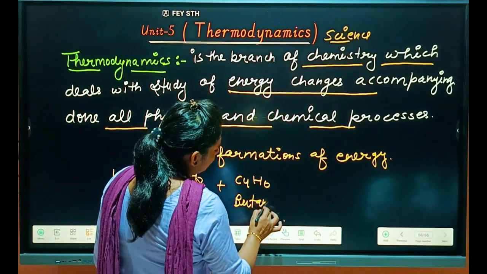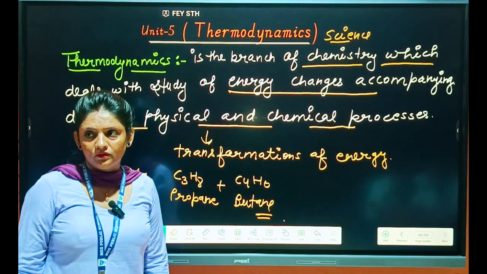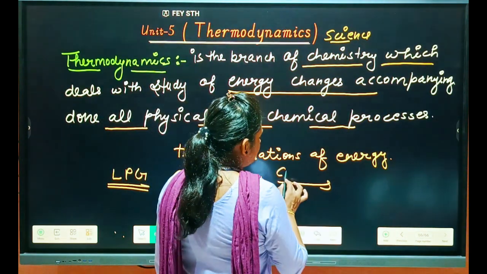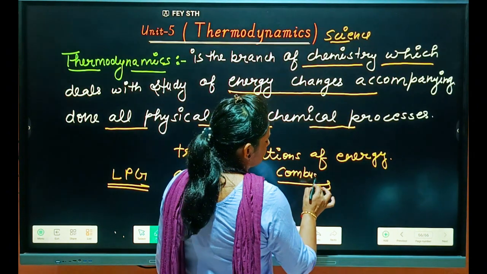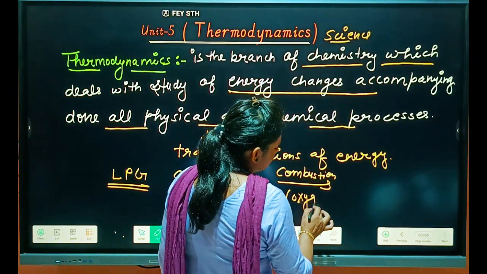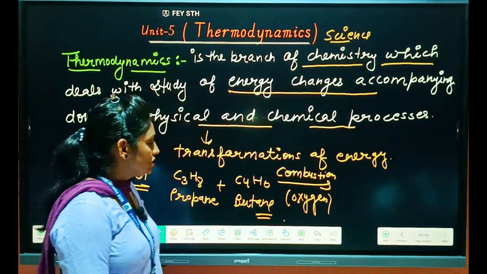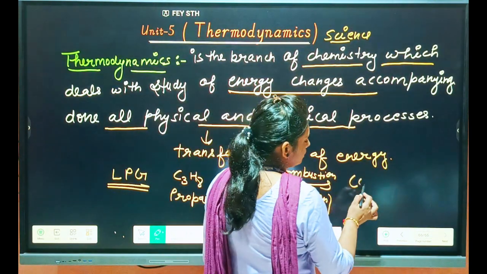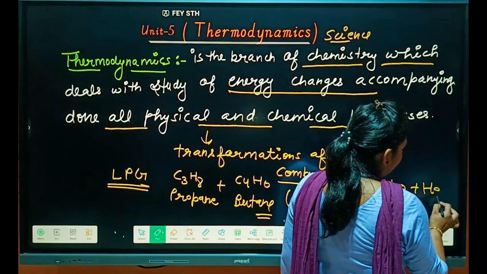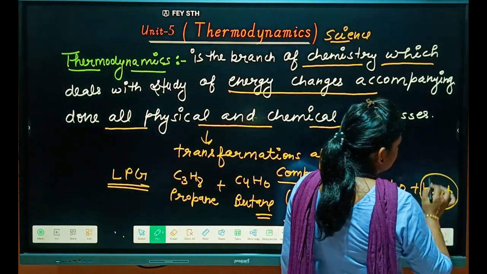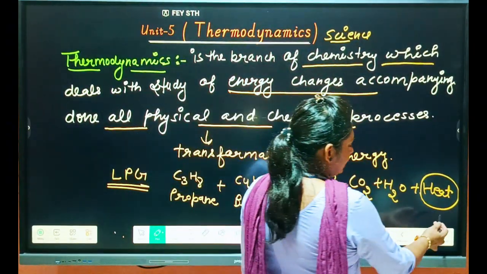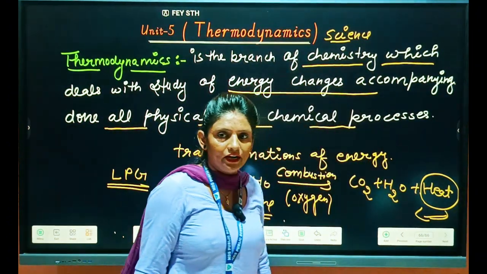Students, propane, butane, these are hydrocarbons. And hydrocarbons after combustion, means burning in presence of oxygen, give carbon dioxide plus water plus heat energy. You know very well, they burn in presence of oxygen and they produce heat, and that heat we use for cooking purposes at our home.